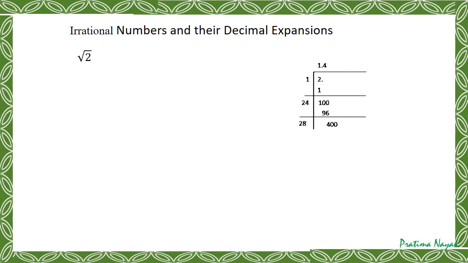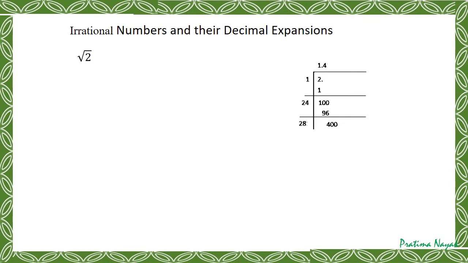As I have given a decimal, 0 0 will come down, so it will be 400 divided by 28. Again we will think of what should be written right side of the 28, so that 28 that number multiplied by that number is less than 400. So that means I have to think 281 into 1 or 282 into 2.